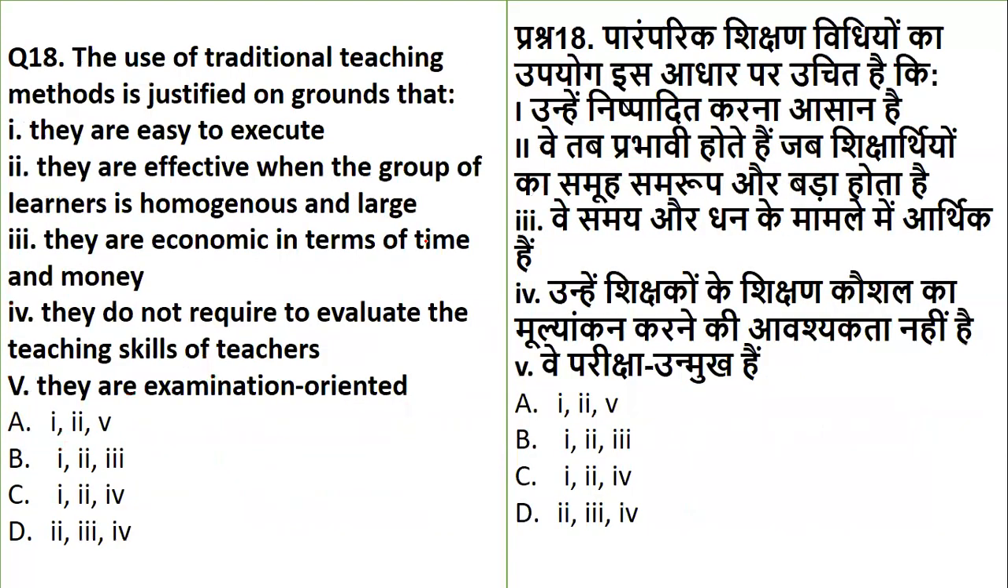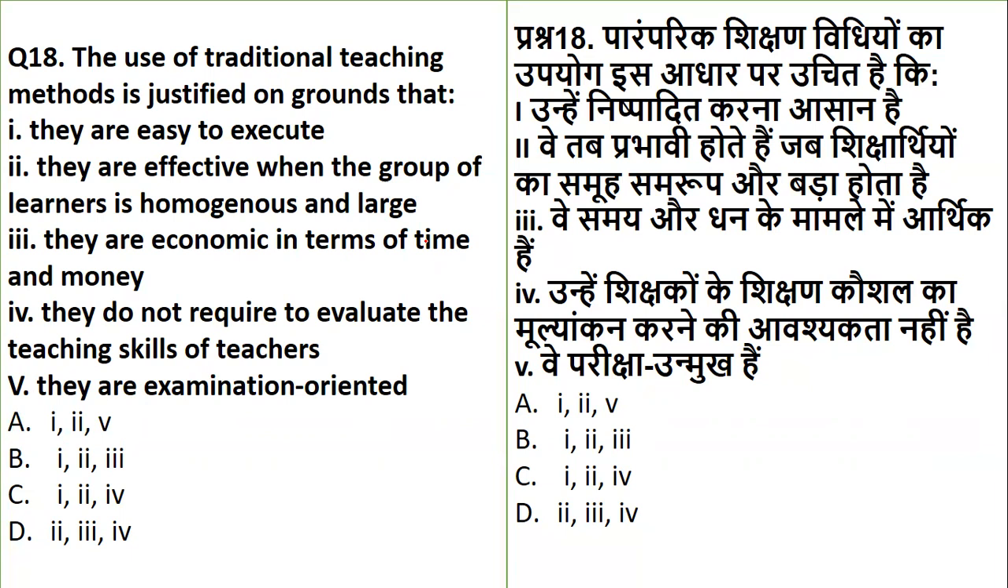Then we have the next question: the use of traditional teaching methods is justified on the grounds of what? Traditional teaching is justified on the following grounds. They are easy to execute. They are effective when the group of learners is homogeneous. They are economic in terms of time and money, they do not require evaluating the teaching skills of the teacher, and they are exam oriented. So which of them basically talks about what?